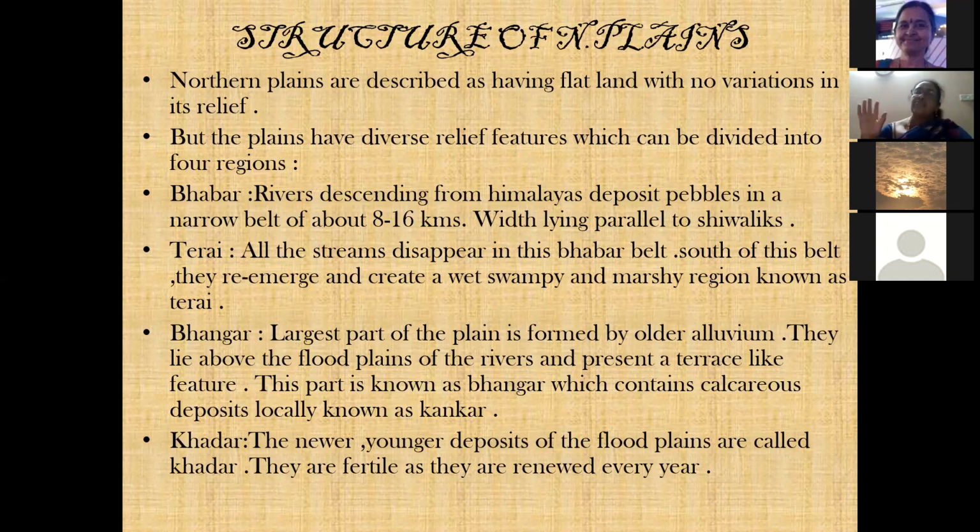For example, the Himalayas you call the loftiest, longest, rugged topography. When you come to the plains, you call them flat lands, fertile lands, composed of many types of soils, alluvial soils, pebbles, and all that. Now, the northern plains are described as having flat lands with no variations in them. That means usually they are very flat. They don't have any divisions. They don't have a rugged topography. They don't break anywhere at all. But the plains have diverse relief features which can be divided into 4 regions. Though they are considered to be flat, they have certain relief features. Relief here refers to the appearance of the plains. One is called Bhabar.